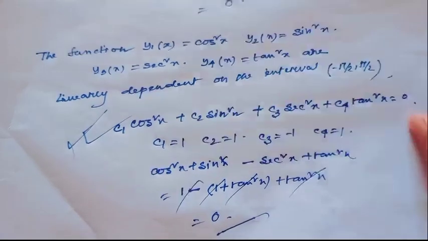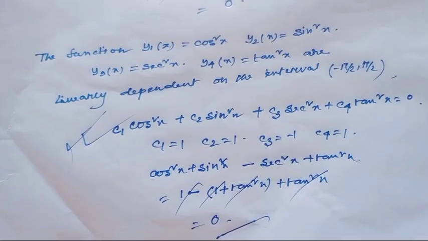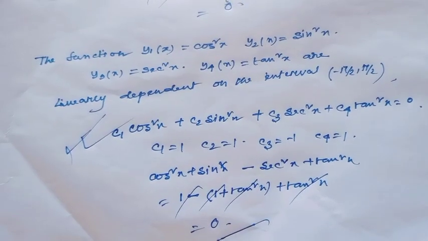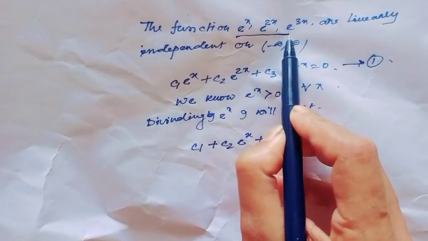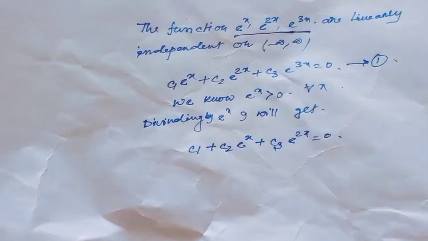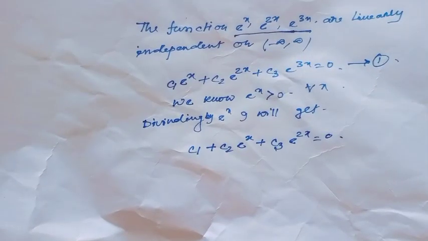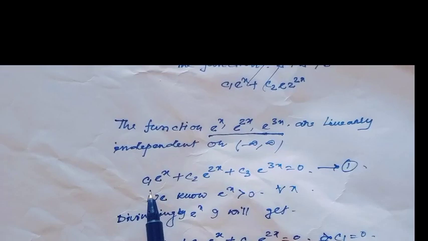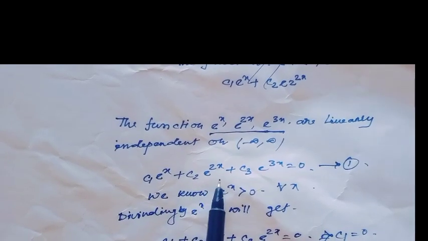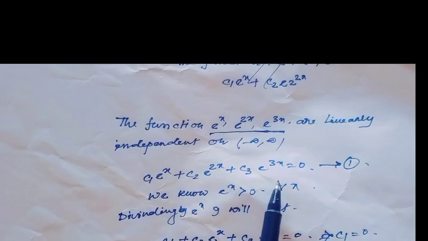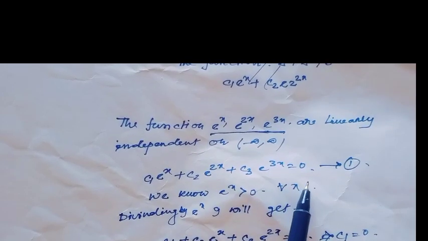Okay. Next I will show a set of functions which is linearly independent. The functions e to the power x, e to the power 2x, e to the power 3x are linearly independent on the interval minus infinity to infinity. For this, consider c1 e to the power x plus c2 e to the power 2x plus c3 e to the power 3x equal to 0.